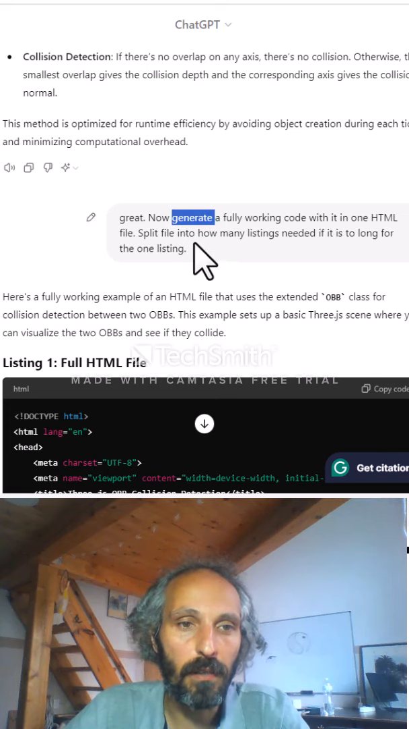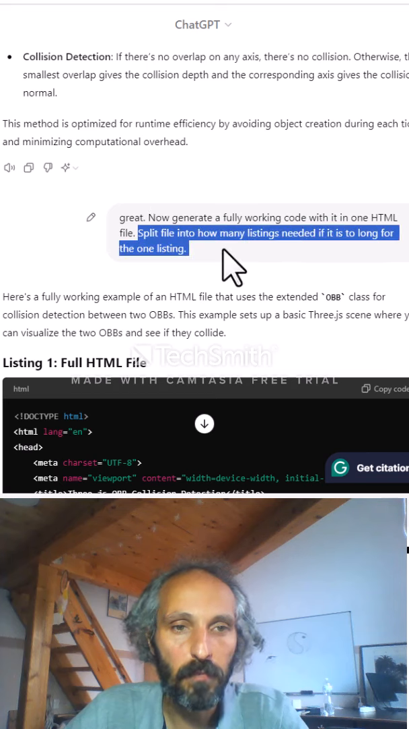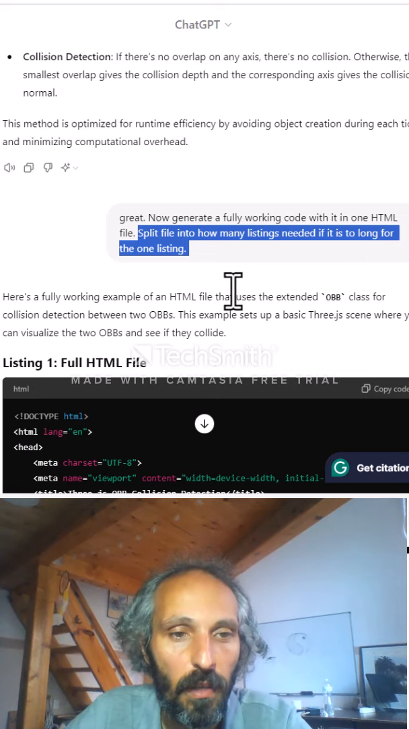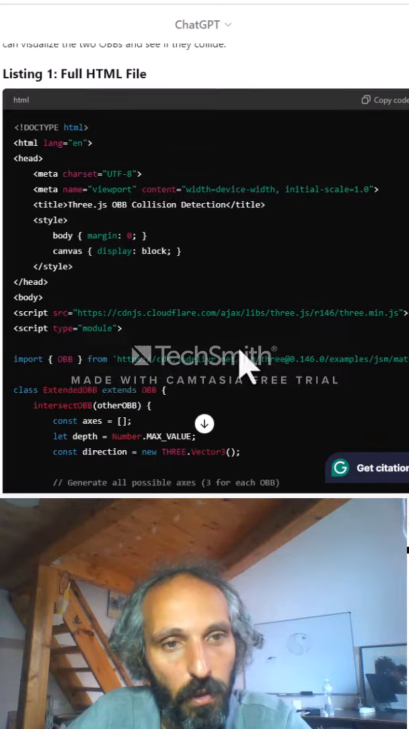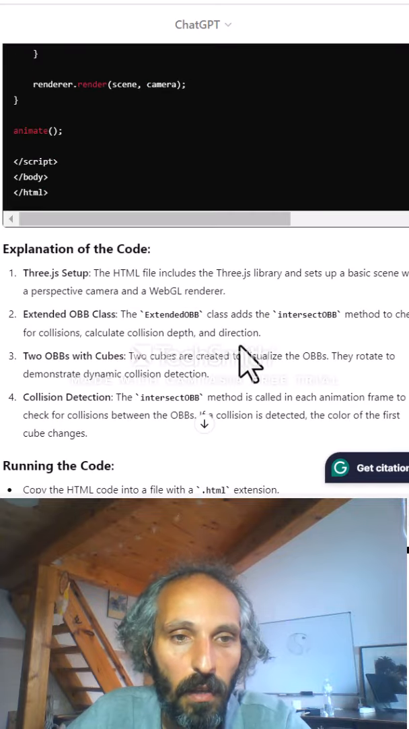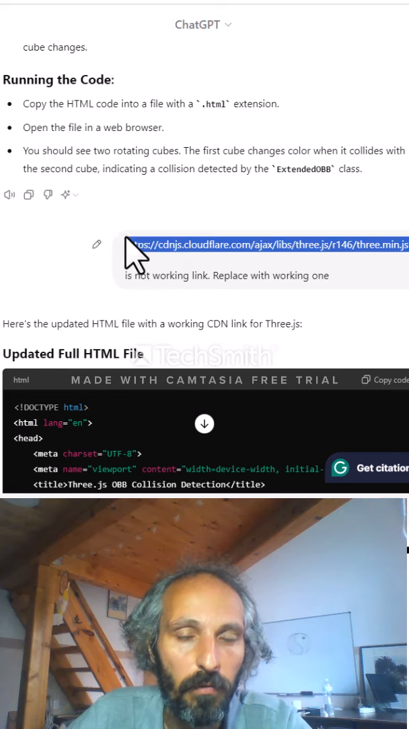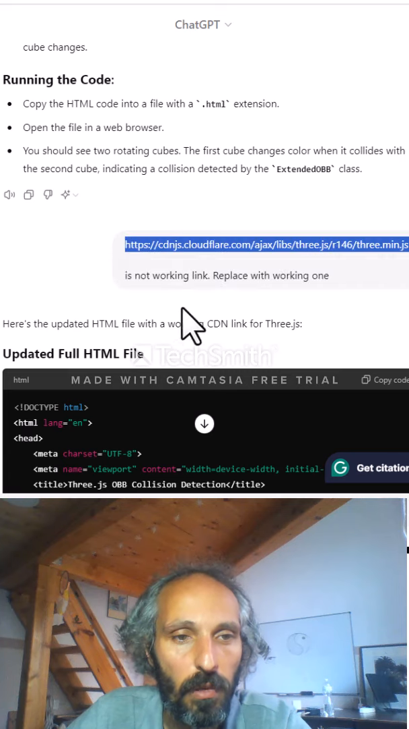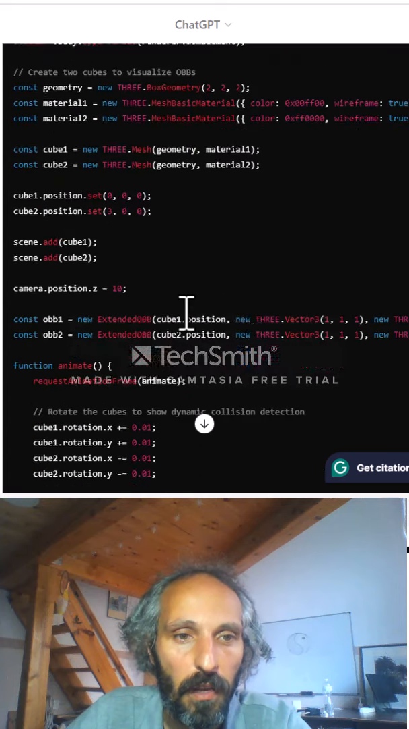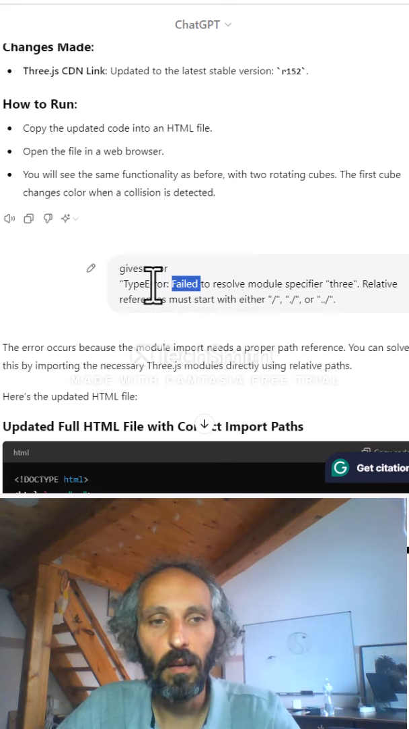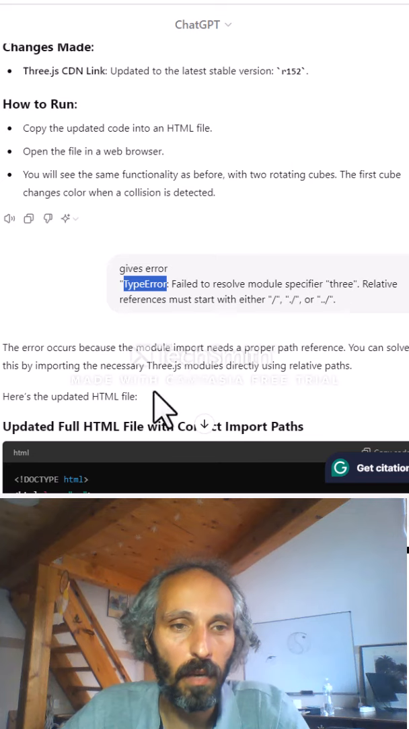So then I add some features or change something, split file into how many listings needed. If it's not too long for the one listing, there's this common idea how to work with ChatGPT with long files. Then I mentioned him some error of not working link inside the code, so he was replacing it. Then there were some errors in the code on the runtime of the code.